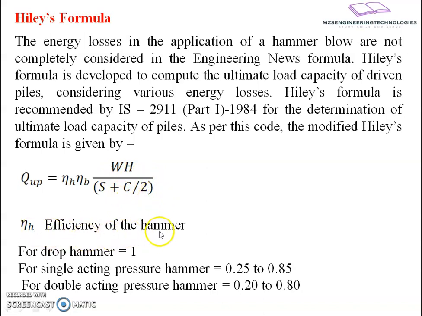η_h is the efficiency of the hammer, nothing but the efficiency of the hammer. In this Hiley formula, for a drop hammer it is considered as 1. For a single acting pressure hammer, it varies from 25% to 85%, that is 0.25 to 0.85, and in the case of a double acting hammer, it ranges between 0.2 to 0.8.